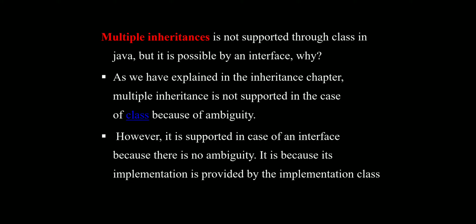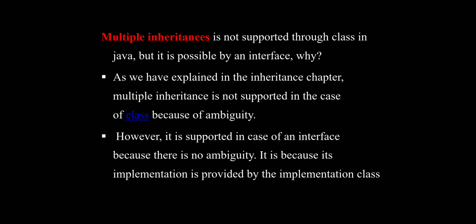It means two parent classes having the properties of one child class, that is, one child class having two super classes. This is the concept of multiple interfaces.